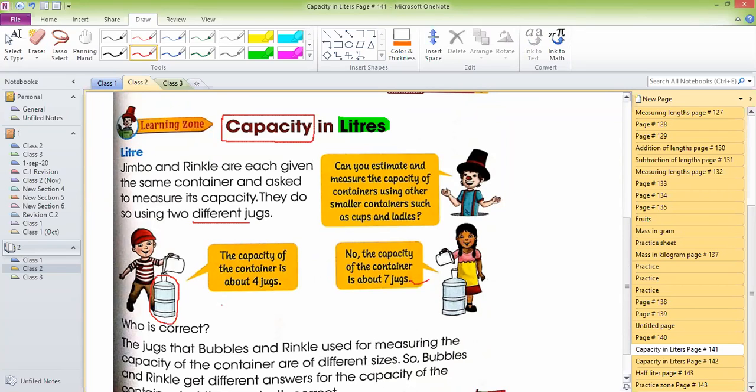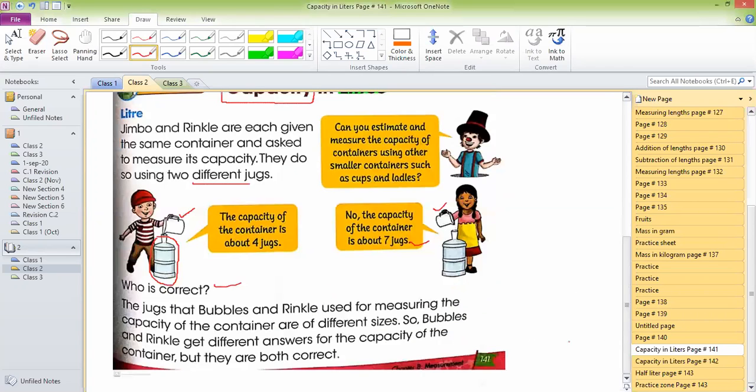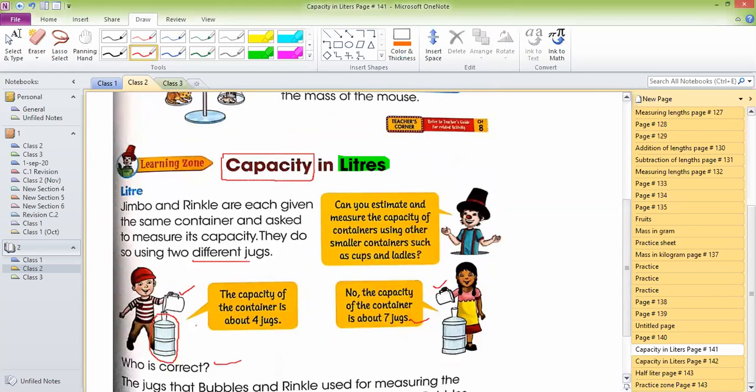Who is right? Who is correct? The jugs that Jimbo and Wrinkle use for measuring the capacity of the container, guys, are having different sizes. It is bigger and it is smaller. It can hold more water and it can hold less water. That's why both answers are correct. Jimbo and Wrinkle get different answers for the capacity of the container, but they both are correct because they are not using a standard unit. They are not measuring with the same capacity of jug.